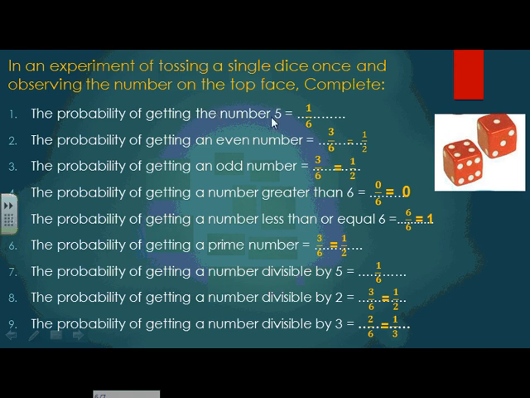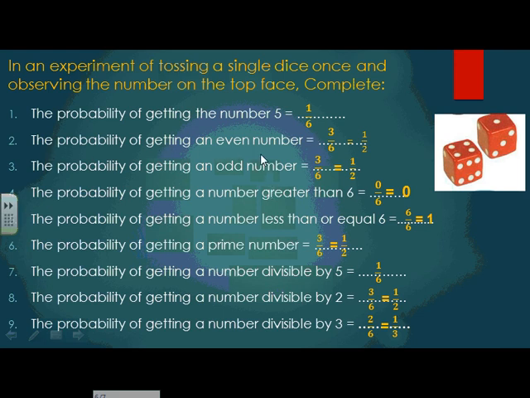Now, the probability of getting the number 5. How many 5s do we have inside the dice? Excellent, we have only one 5. So I'm going to write 1 over, what am I going to write down? All the possible outcomes are the numbers from 1 to 6. So how many numbers do we have? We have 6 numbers. So all the possible outcomes, or the total number of outcomes, is 6. So I'm going to write 1 over 6.